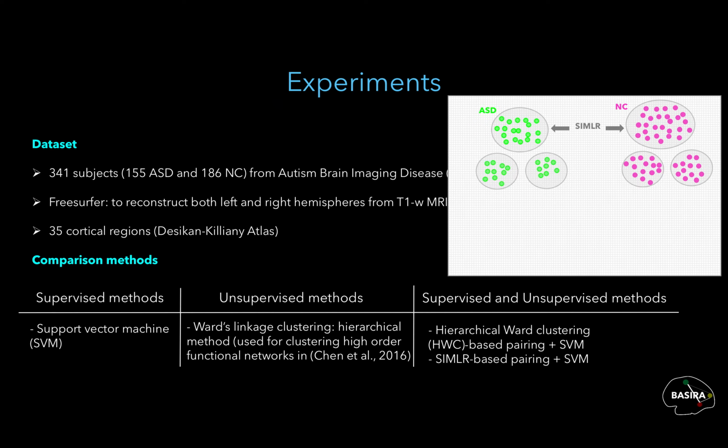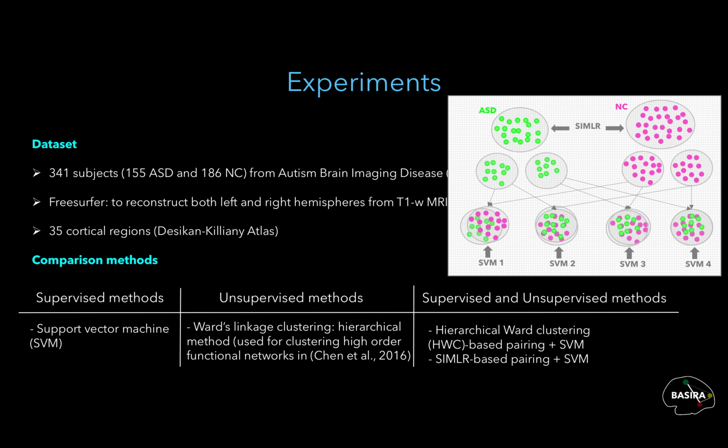Afterwards, each ASD subgroup is paired with an NC subgroup, which will be merged to create a new training subset. Next, we train an SVM classifier on each merged subgroup of ASD and NC subjects while adopting a leave-one-out scheme. Finally, a new testing subject will be evaluated by each SVM trained using a specific pair, thereby predicting its label. We then use majority voting across all SVMs to predict the final label.